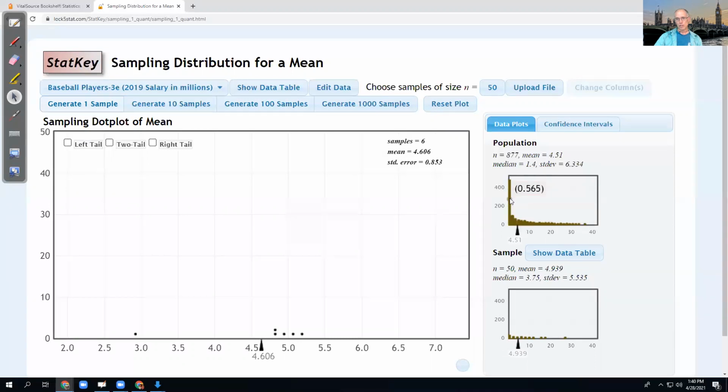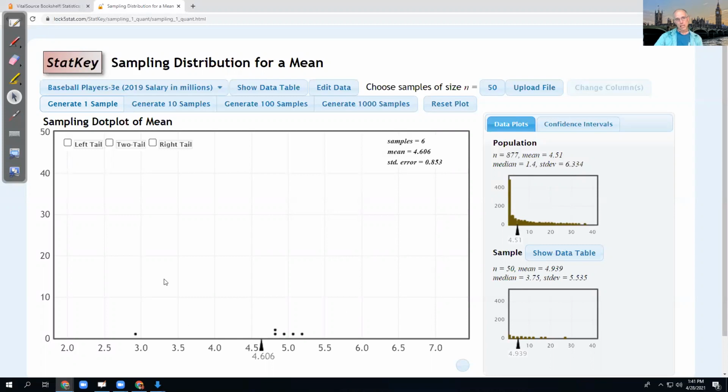Most of the players live down here in the smaller salaries, right? What's the median here? The median is 1.4. So half of this 877 group of players make 1.4 million or less. The average is 4.51 million. So more than half of them make less than the average because of the skewness of this data.